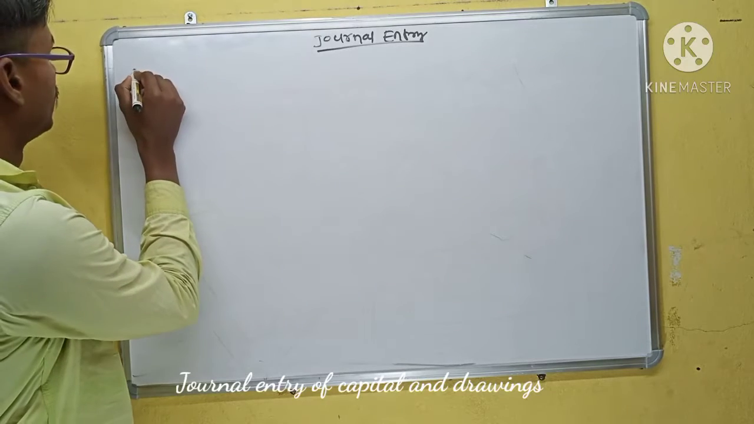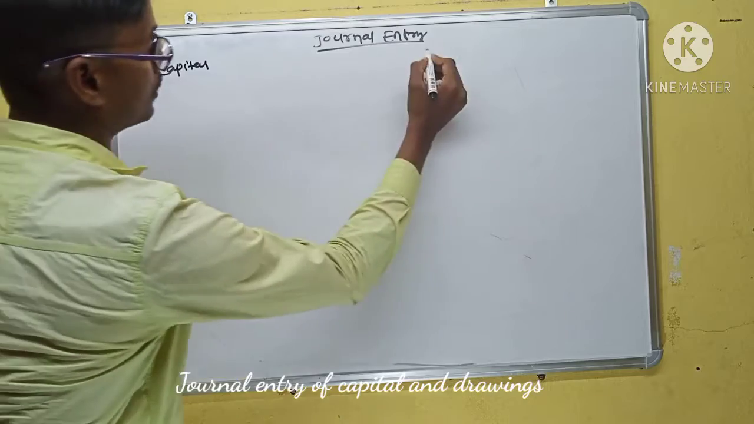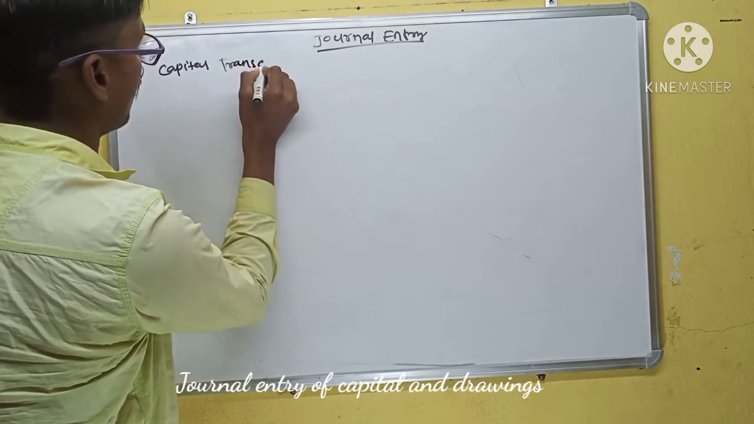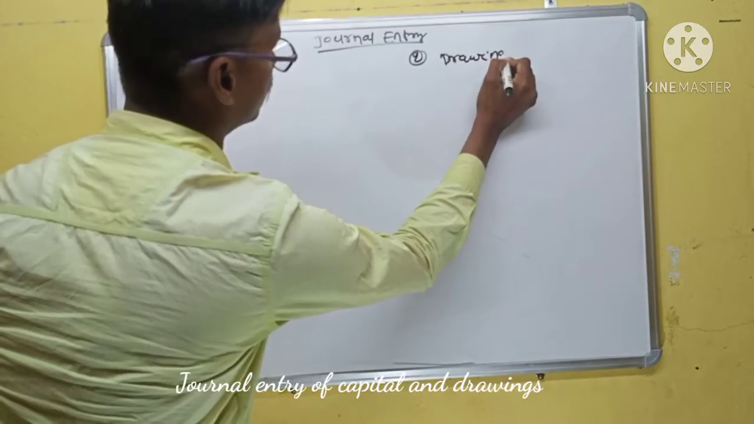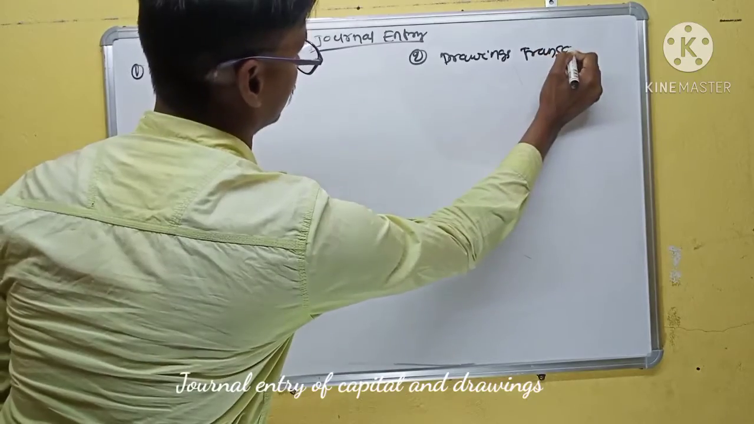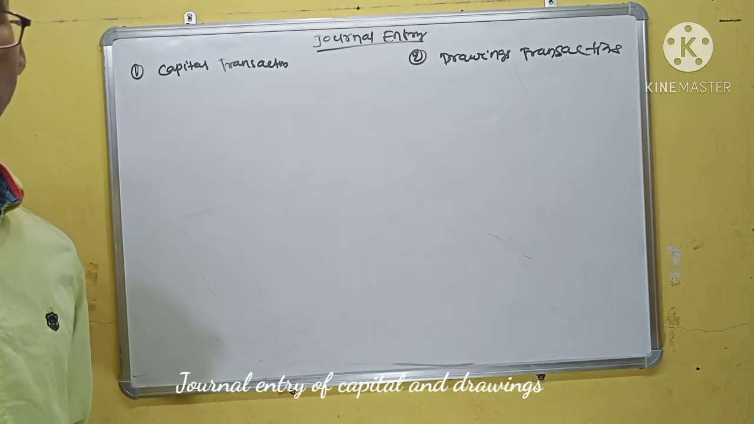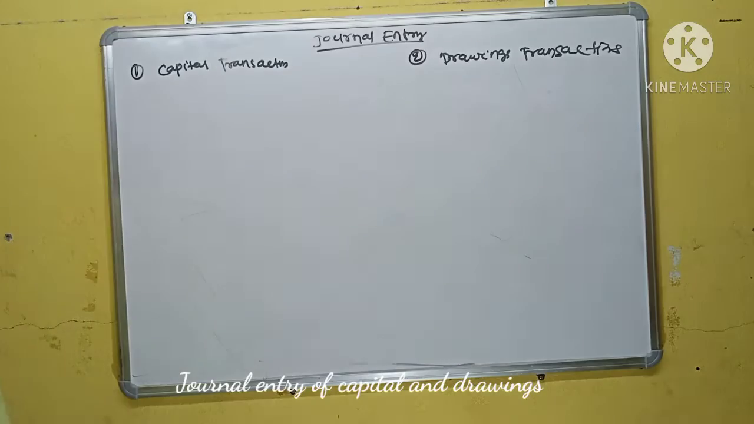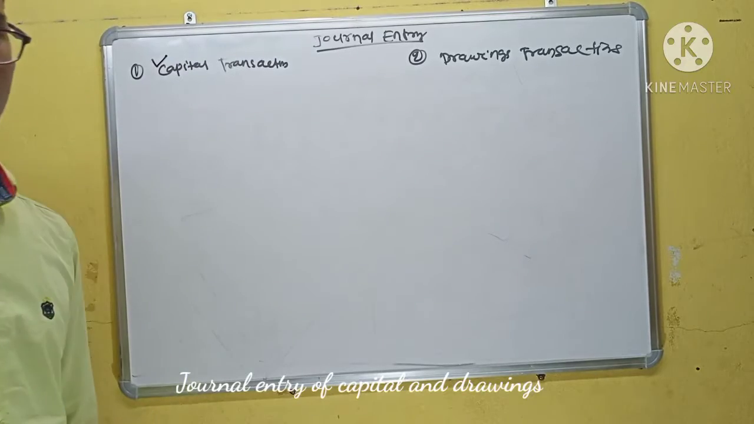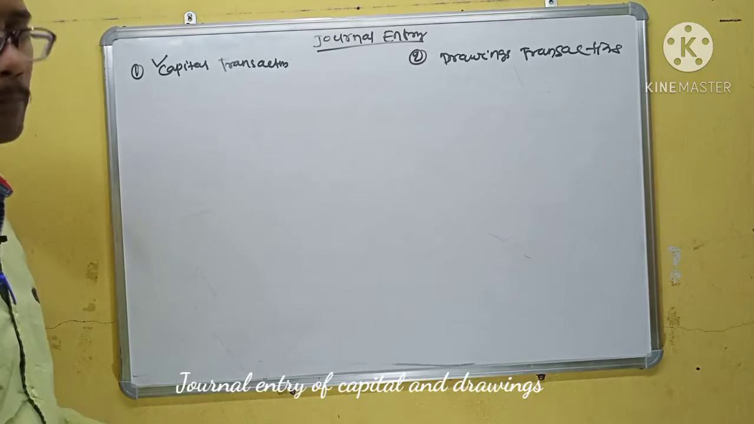First, capital transactions. Second, drawings transactions. Capital and drawings are two personal accounts of a proprietor. First, we learn the journal entry in case of a capital transaction. To understand the journal entry of a capital transaction, we take an example.